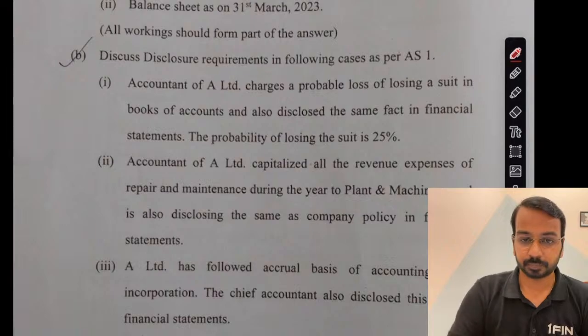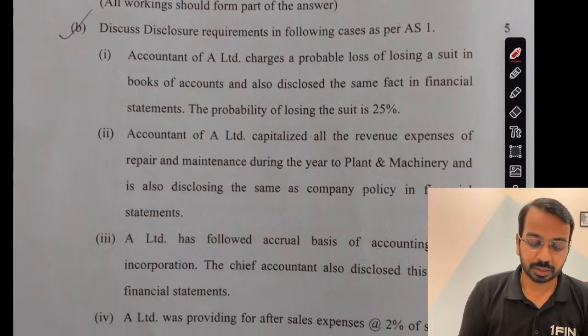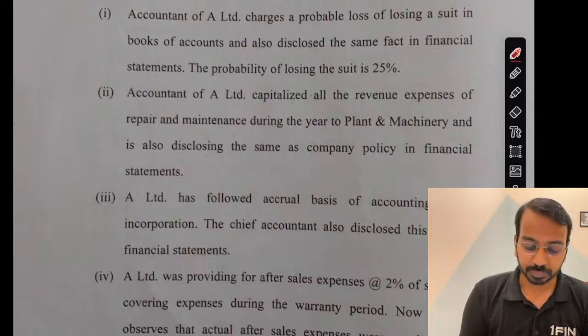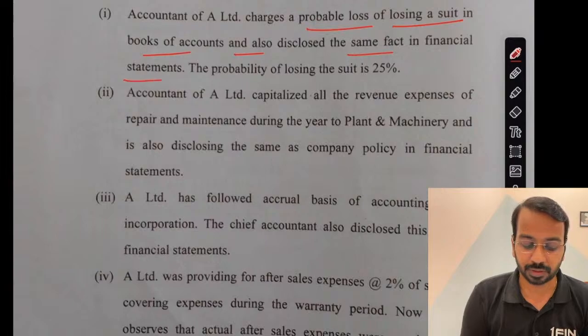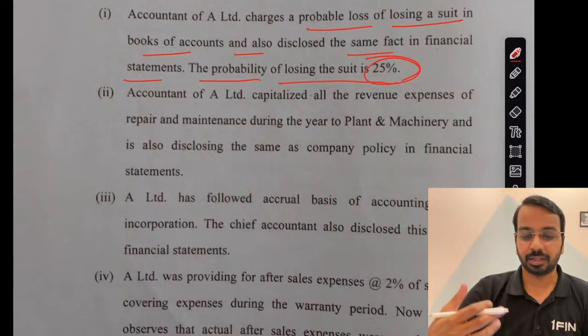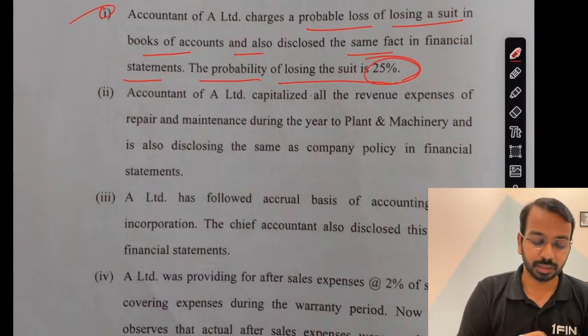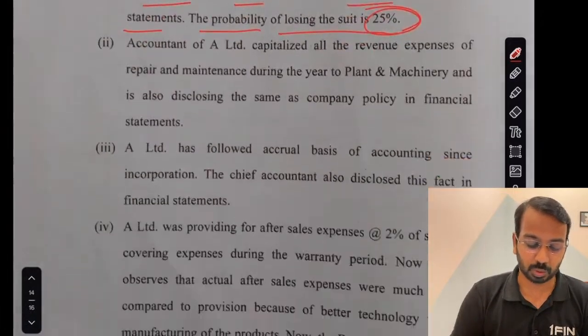Then disclosure requirements. Probable loss of losing a suit in books of account, and also disclose the same fact in the financial statement. Probability of losing the suit is 25%. Now if the probability of losing the suit is 25%, it is not actually a liability to be recognized, because it is not probable, and hence you will not make the provision. You will just make the disclosure.